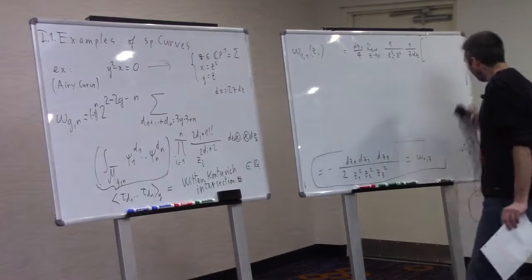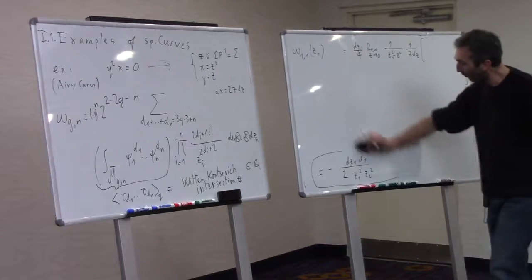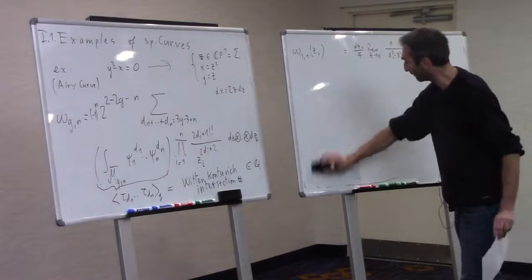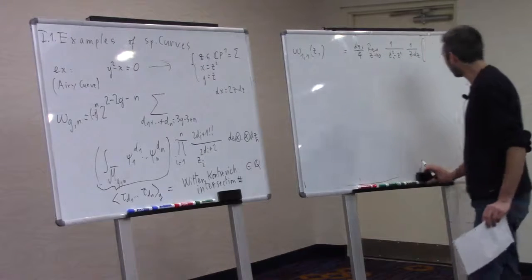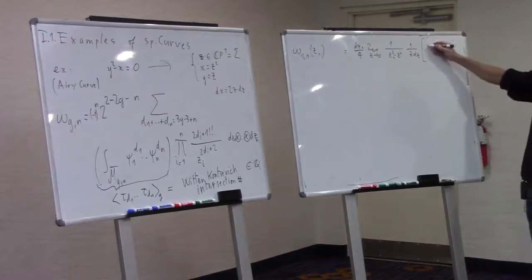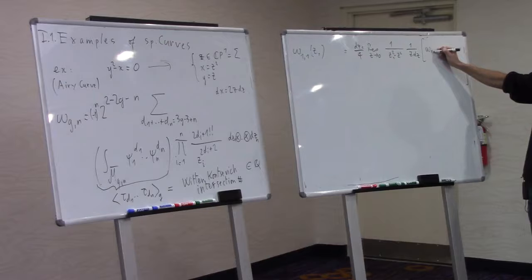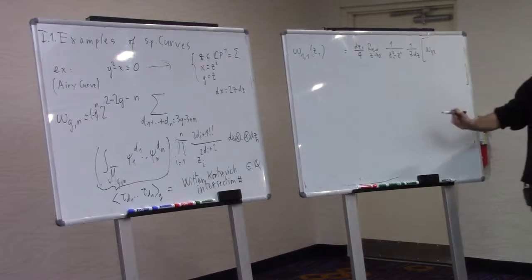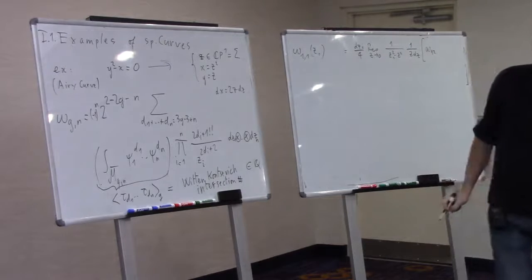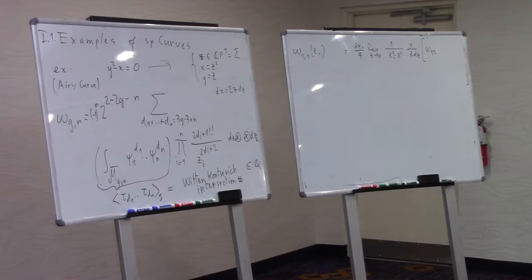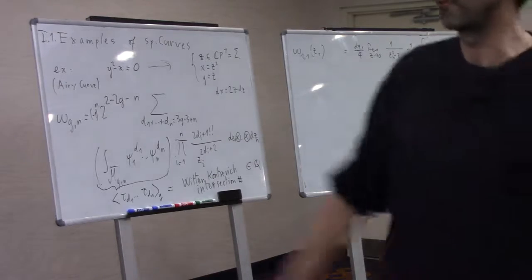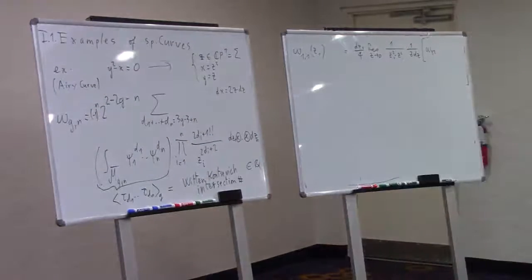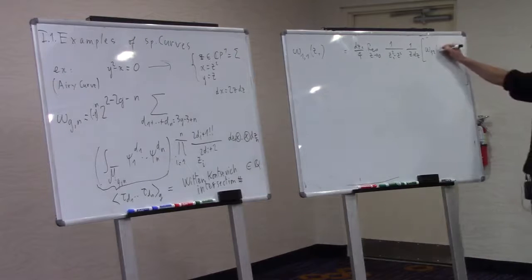Now we have genus 1, so omega g minus 1, n plus 2 makes sense, and this is indeed omega 0,2. Sorry, I wrote n; it is g minus 1, n plus 1, omega 0,2 evaluated at z and minus z,